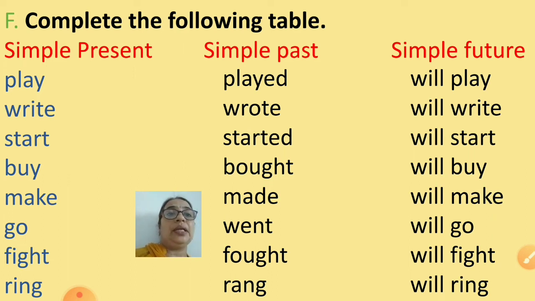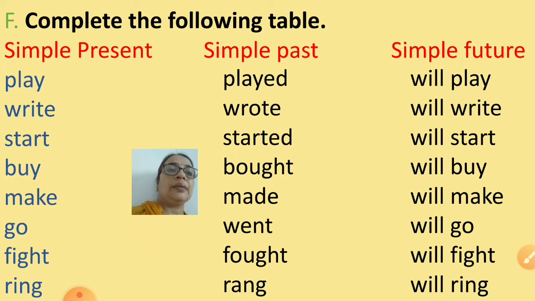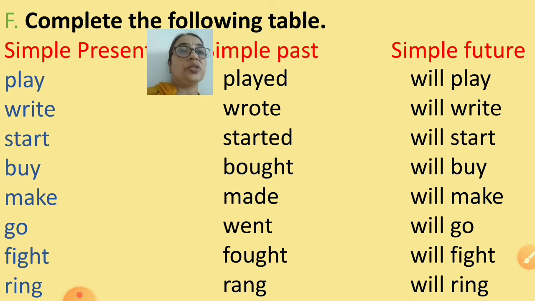You can also read with me. Play, played, will play. Write, wrote, will write. Start, started, will start. Buy, bought, will buy. Make, made, will make. Go, went, will go. Fight, fought, will fight. Ring, rang, will ring. You have to remember, children, when we write the future tense form of the verb, after adding will or shall, we have to write the present tense of that verb. If you write will played, it's wrong. So will play, this way.